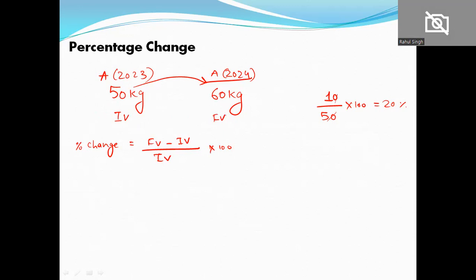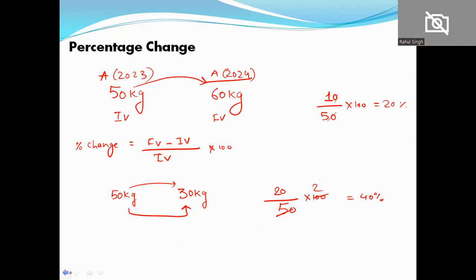So this is how we calculate percentage change. It goes forward and backward also. Let's assume I had weight of 50 kg but it reduces to 30 kg. So how much percentage change is there? See, earlier it was 50 kg, but now it is reduced by 20 kg and become 30 kg. So 20 का decrease हुआ, so percentage में convert करेंगे तो कितना होगा? That will be equal to 40%. So 40% of weight has been decreased.